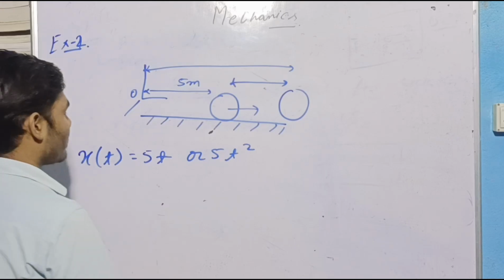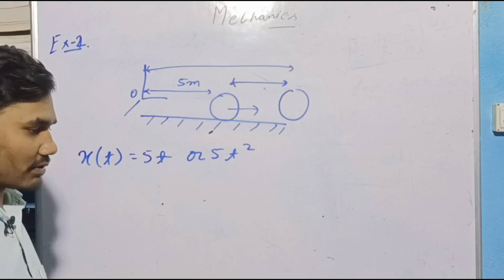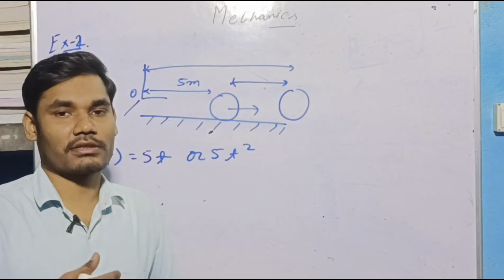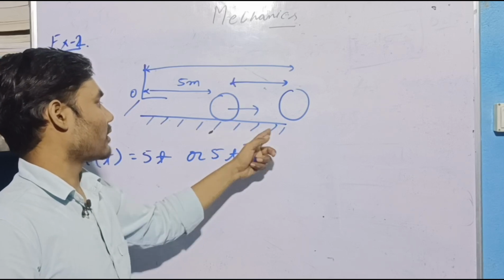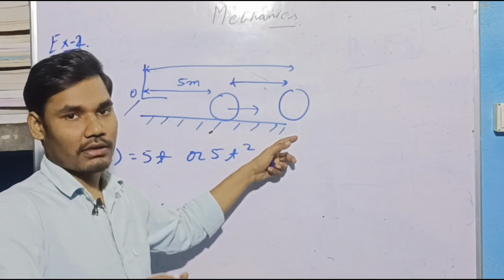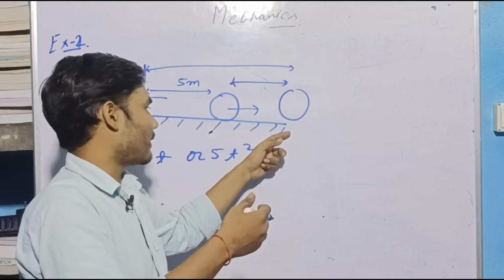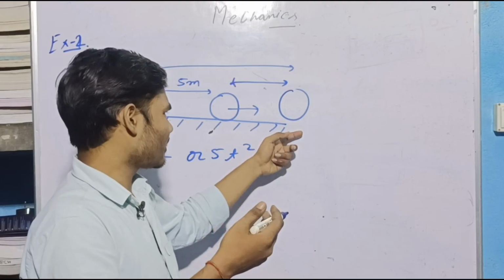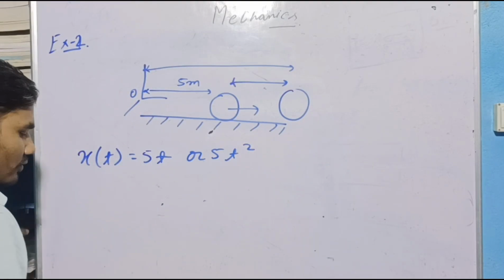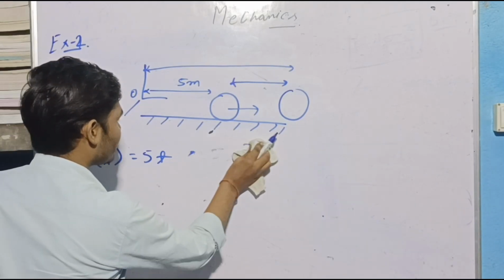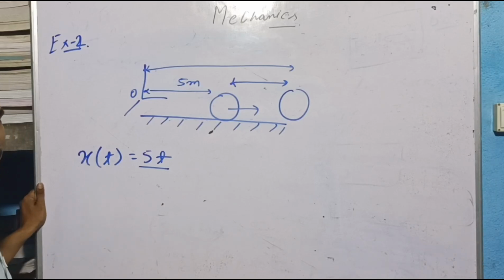Okay, if this ball is moving uniformly, uniformly means the ball covers the same distance in the same time. For example, in 1 second it comes 1 meter in this direction. Then again, if it is moving uniformly, after another 1 second this ball will cover the same distance. So if it is moving uniformly, then the equation will be like this, 5t.